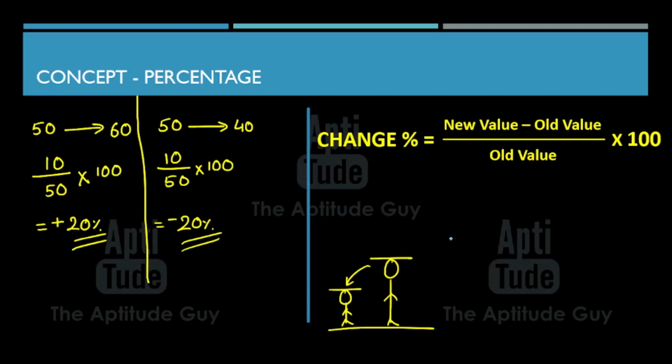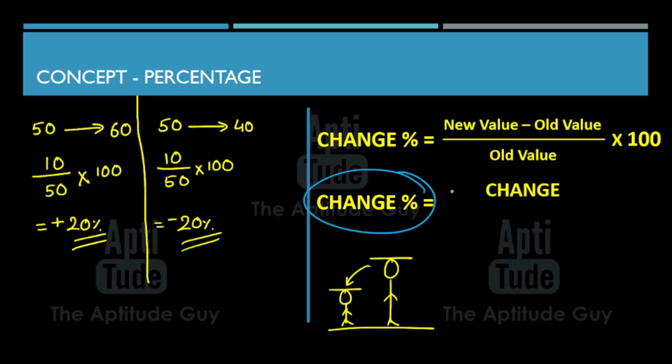Alright, so let's understand the numerator part. Always remember, whatever percentage you are finding, for example, we are finding change percentage over here, that will be in the numerator. What is new value minus old value? New value minus old value is nothing but change itself. So we are finding change percentage, change is in the numerator.